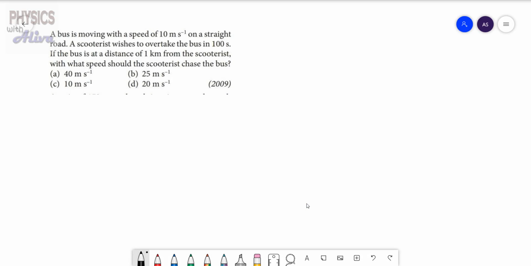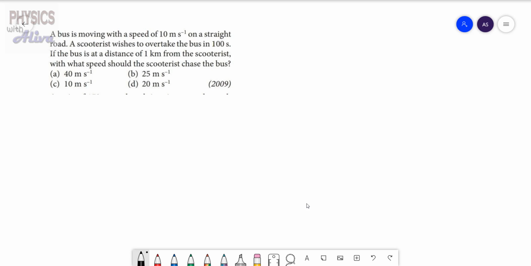Now start today's problem. At first read the problem. A bus is moving with speed of 10 meter per second on a straight road. A scooterist wishes to overtake the bus in 100 seconds. If the bus is at a distance of 1 kilometer from the scooterist, with what speed should the scooterist chase the bus? Okay, at first we have to note what information is given.